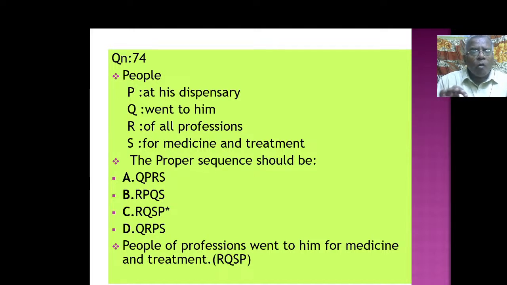People of all professions went to him for medicine and treatment at his dispensary.